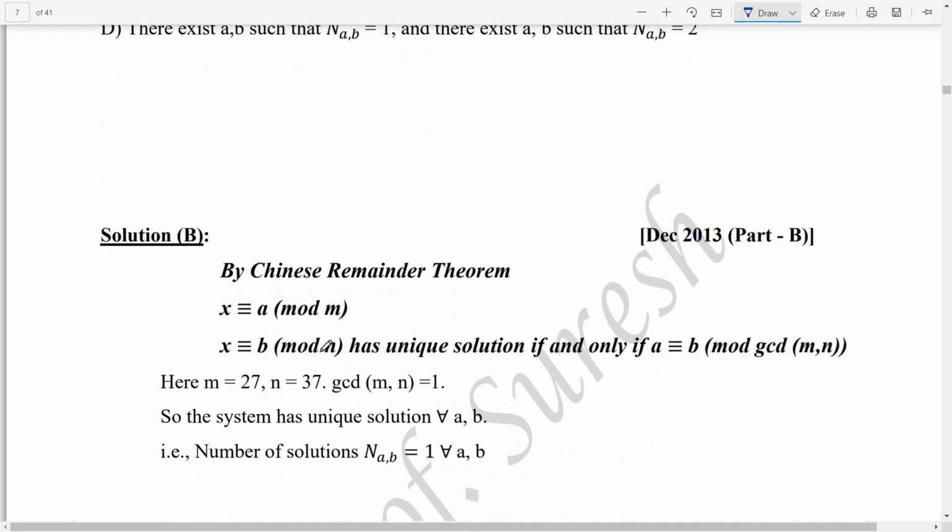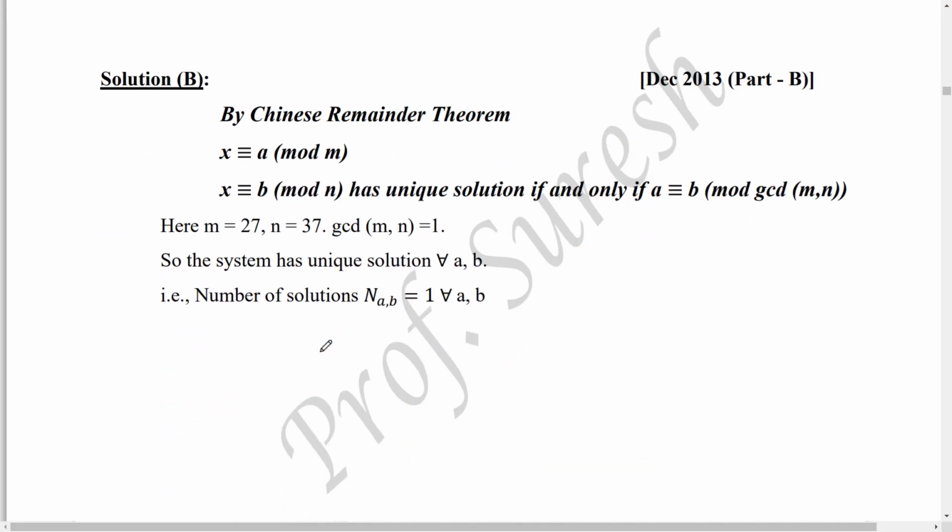By the Chinese remainder theorem, x congruent to a mod m and x congruent to b mod n has a unique solution if and only if a is congruent to b mod GCD of m comma n. See the letters carefully: same number x, these two sides, here a and here b. So a is congruent to b mod GCD of m comma n, the result by the Chinese remainder theorem.